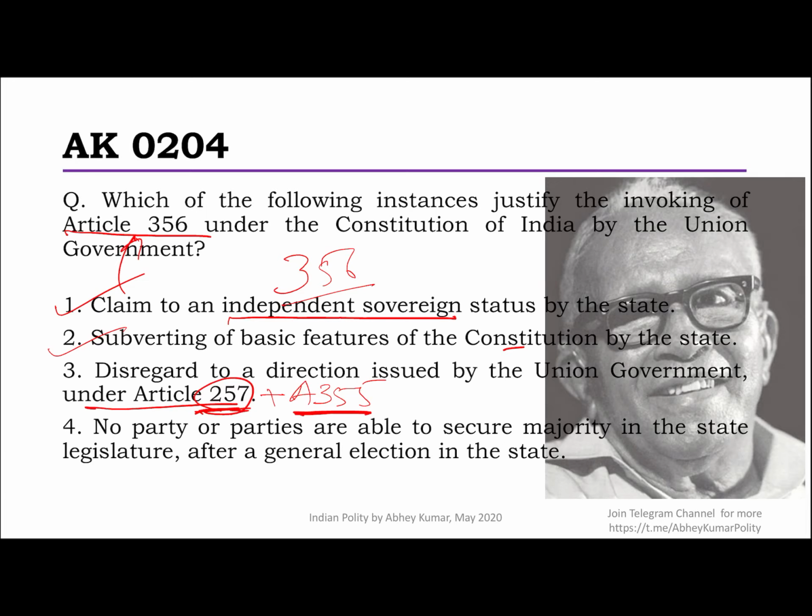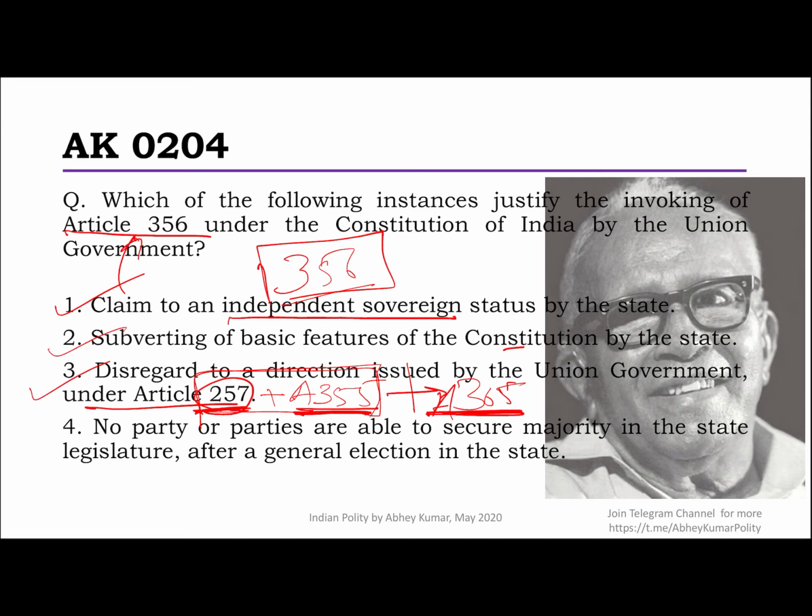In all of this, another article that is relevant for all of us is Article 365. Article 365 states that if the states fail to follow the directions given by the union, the president may consider this as a situation where the administration of the state cannot be carried on as per the provisions of the Constitution. Okay, so essentially this paves the ground to impose president's rule under Article 356. So I'll recommend you read these three articles, 257, 355 and 365 as well. Of course, 356 I am sure you have read already. So this is also a correct statement.